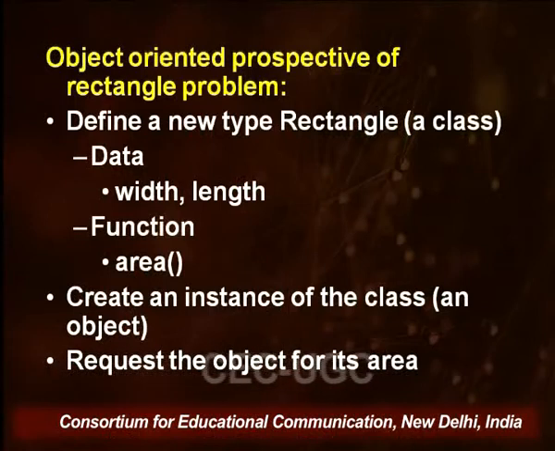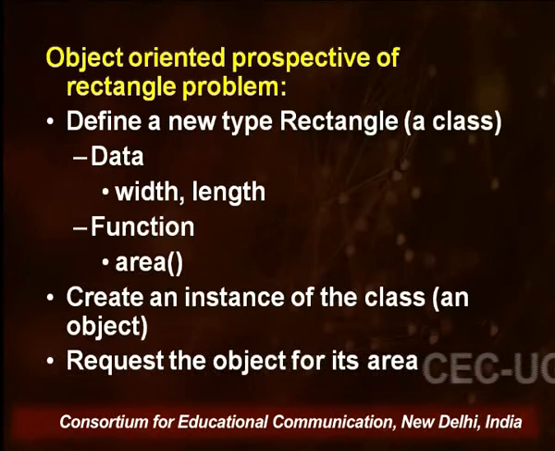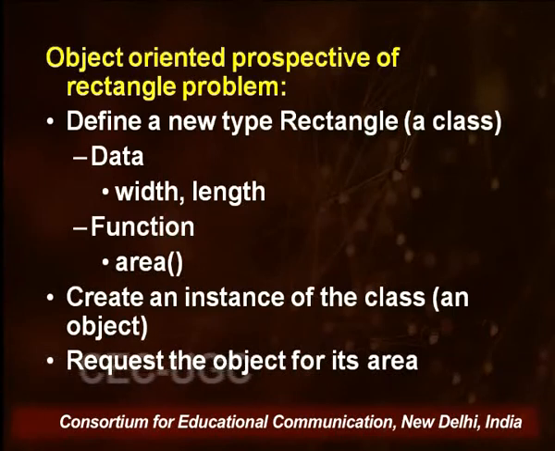It was taking some data, doing some computation and returning a value. But the object oriented perspective says I need to define a class, or a data type, which is a rectangle, and this has two kinds of entities.